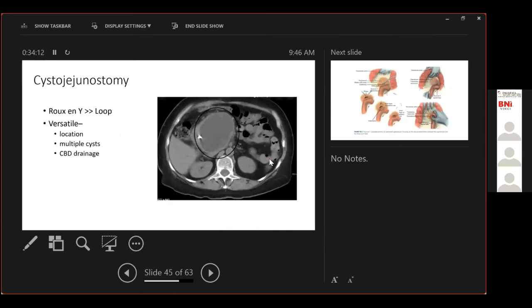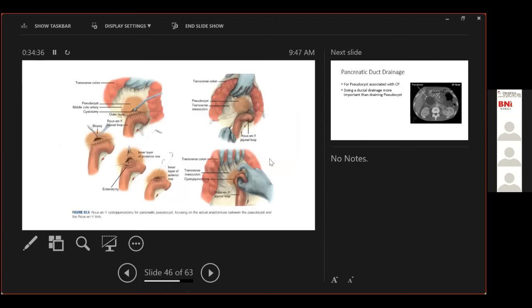A cystojejunostomy is the alternative. A Roux loop is formed to separate the digestive and enteric contents from the cyst cavity. The advantage of this is that it is very versatile. It can be used at any location of the pancreatic pseudocyst. Multiple cysts can be drained via a single Roux loop, and it can also be used for CBD drainage in those patients in which it is required. This is taken from Shackelford, a standard cystojejunostomy, where a window is created inside the transverse mesocolon, a Roux loop is brought up, and an anastomosis is done between the cyst and the jejunum.